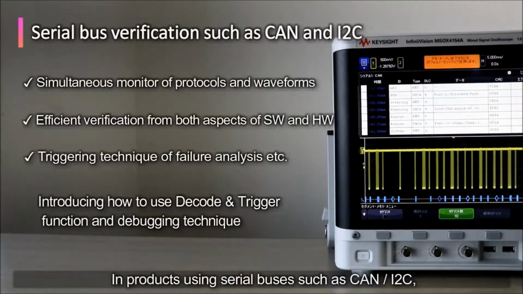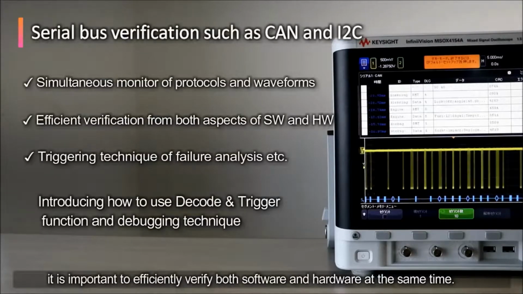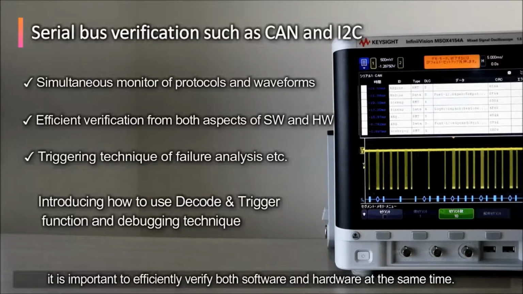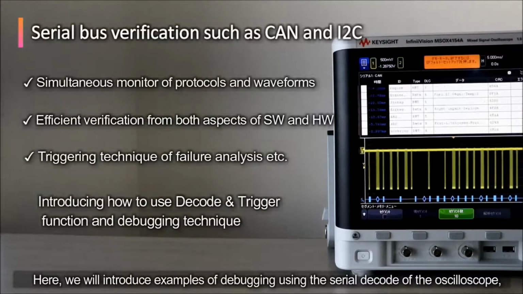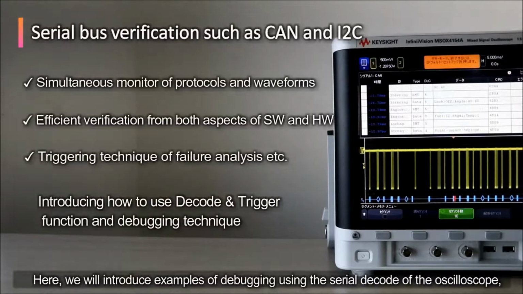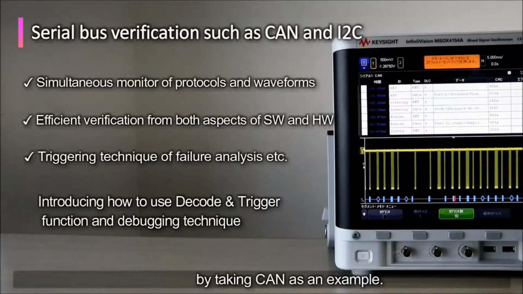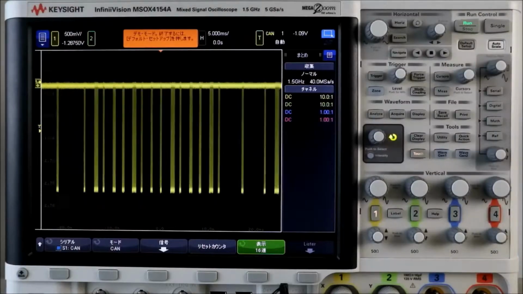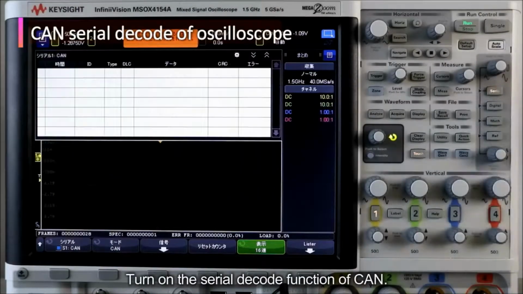In products using serial buses such as CAN or I2C, it is important to efficiently verify both software and hardware at the same time. Here, we will introduce examples of debugging using serial decode of the oscilloscope by taking CAN as an example. Turn on the serial decode function of CAN.